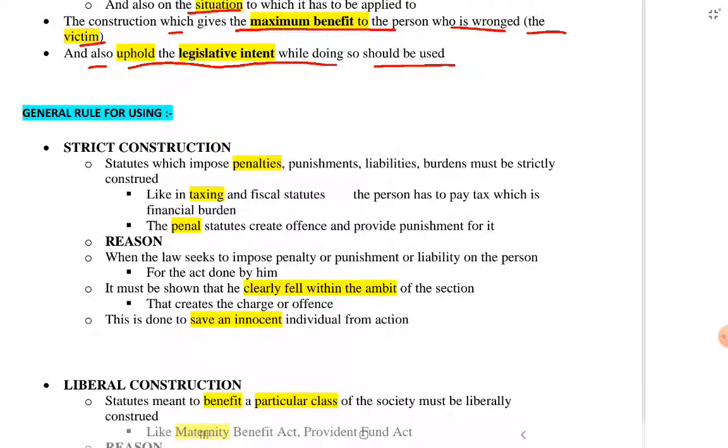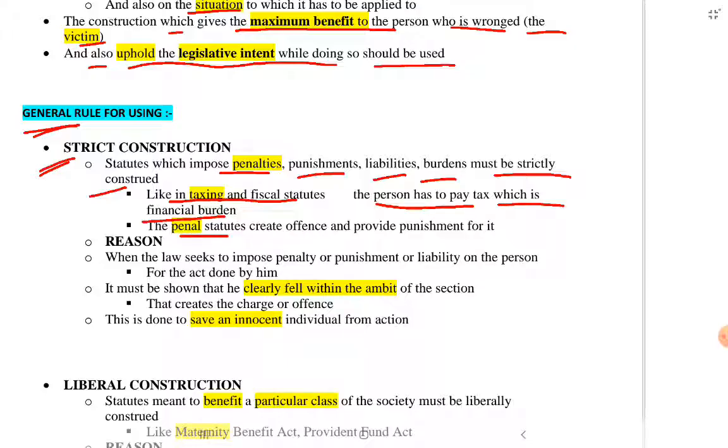General rule of using strict construction and liberal construction. For strict construction, statutes which impose penalties, punishments, liabilities, burdens must be strictly construed. Like in taxing and fiscal statutes, the person has to pay tax, which is a financial burden. The penal statutes create offense and provide punishment for it. So, for these types of statutes, strict construction is used.